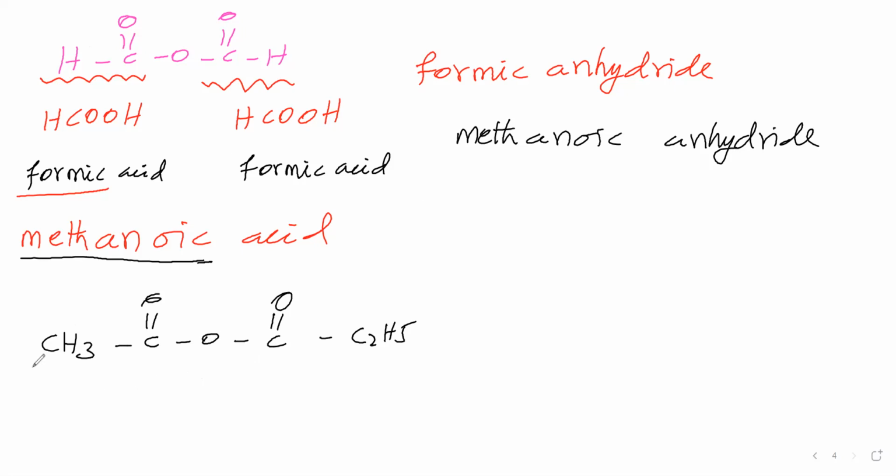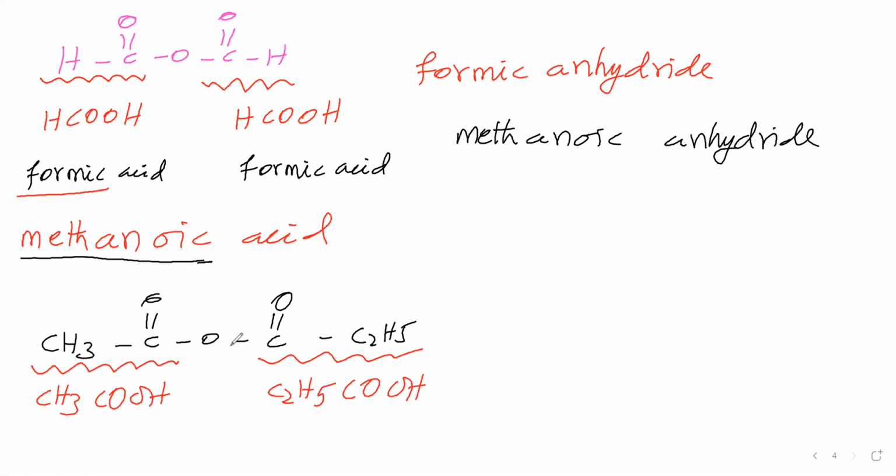Now this part you take as a carboxylic acid part. This CH3 you write as it is. This CO also you write, include OH. You are including OH here. This part you take as a carboxylic acid part. This C2H5 you take, and this CO, include OH. Okay, we have written the respective carboxylic acids. That means this anhydride comes from the dehydration of this carboxylic acid and this carboxylic acid. That is the meaning here.